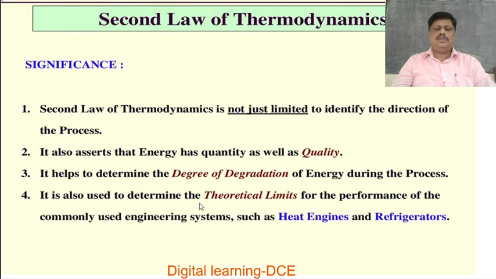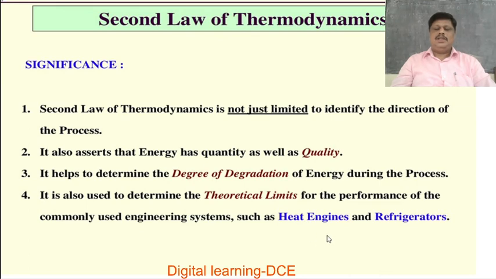It is also used to determine the theoretical limits for the performance of commonly used engineering systems such as heat engines and refrigerators. A very important use is the theoretical limits of heat engines and refrigerators.